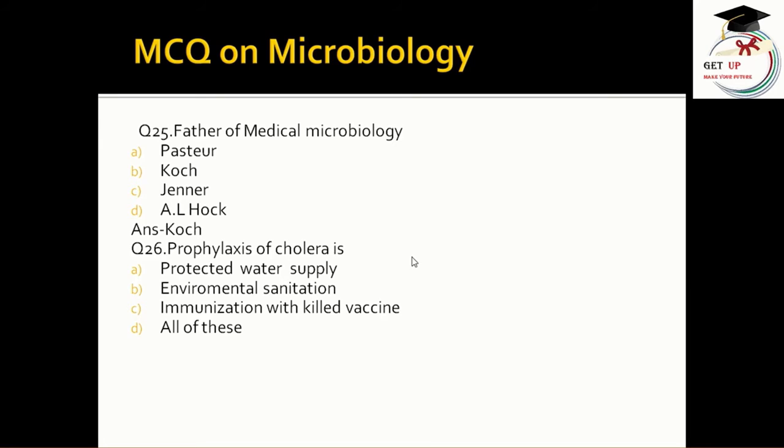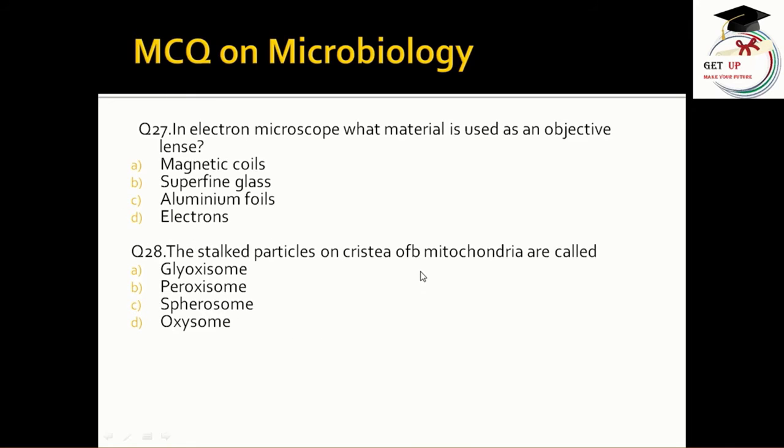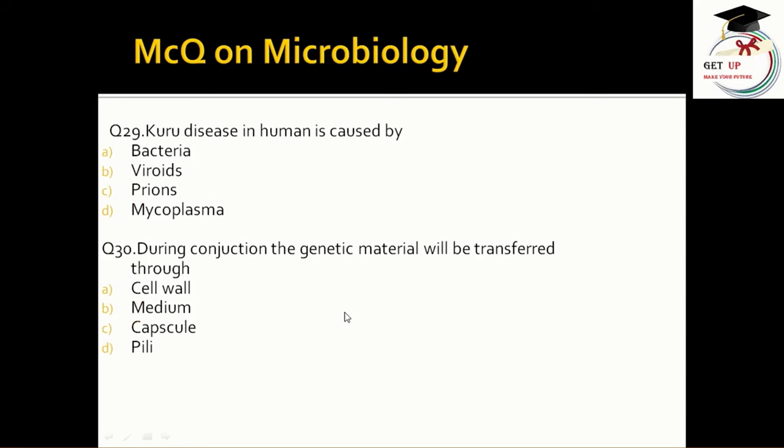The prophylaxis of cholera is protected water supply, environmental sanitation, immunization with killed vaccine, all of this. Answer is environmental sanitation. In electron microscope, what material is used as an objective lens? Magnetic coil, superfine glass, aluminum foil, electron. The correct answer is magnetic coils. The stacked particle on the cristae of mitochondria are called glyoxysome, peroxisome, spherosome, oxysome. So the correct answer is peroxisome.